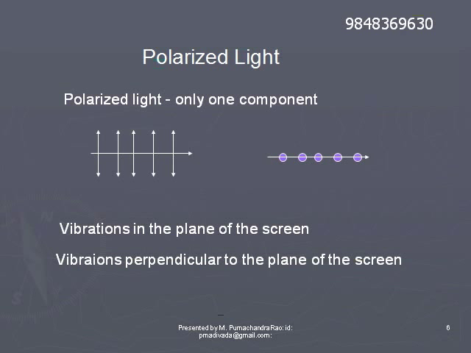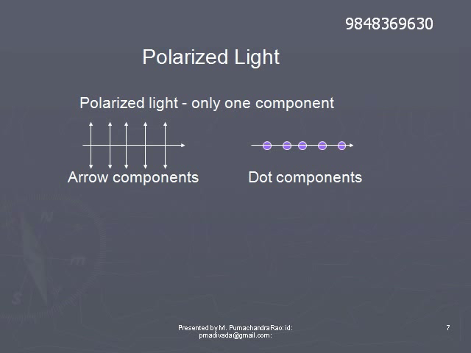The components perpendicular to the plane of the screen, represented by dots, form another polarized beam. So we can imagine two polarized components.